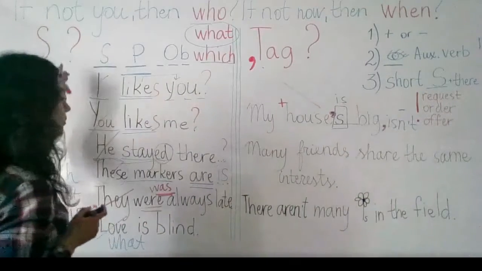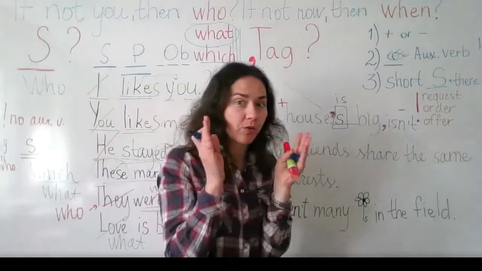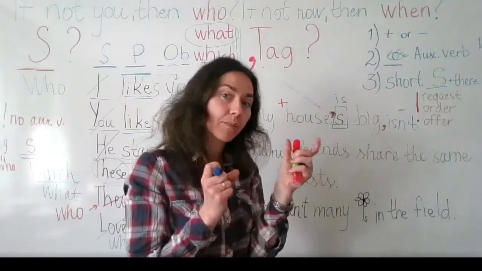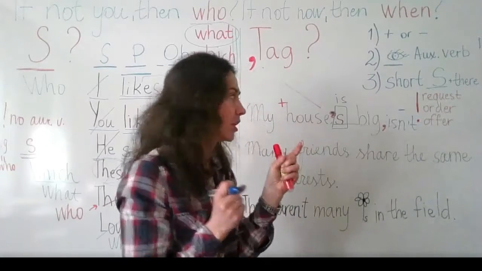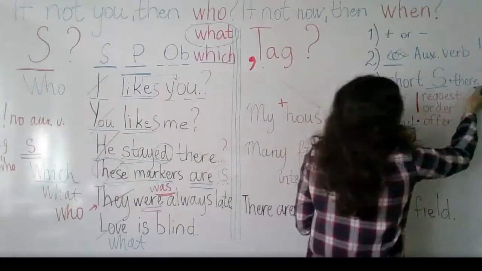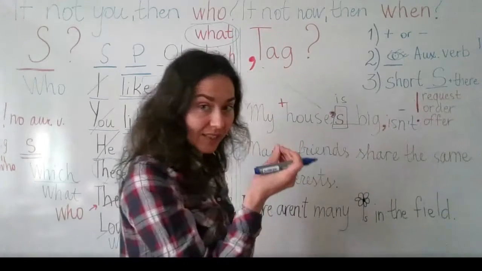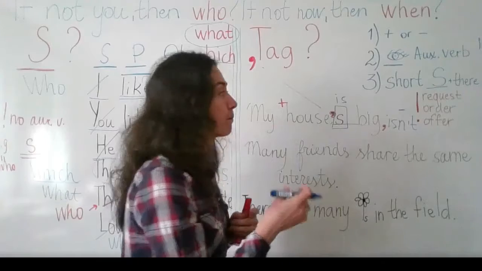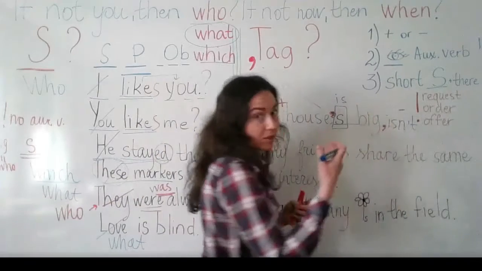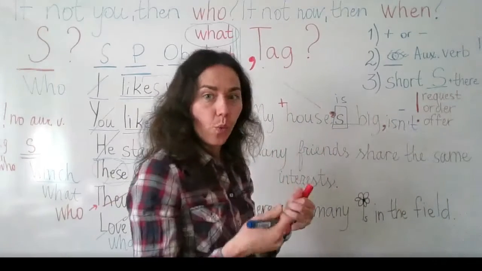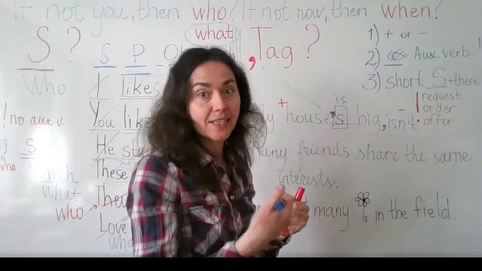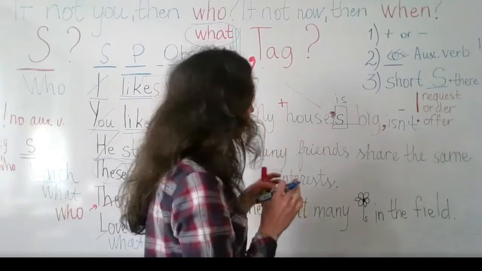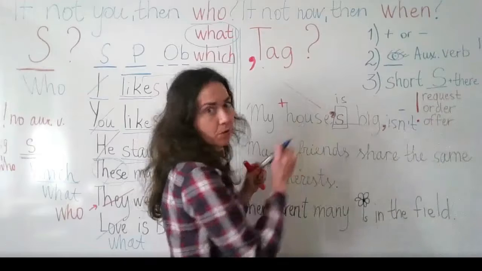We've talked about subject. We've talked about short forms that we use, another pronoun instead of the subject. And the exception is there. If you have this word there as the subject, you can use it as well. But other pronouns should be used like I, you, we, he, she, it, they. Nothing else. And there, of course.